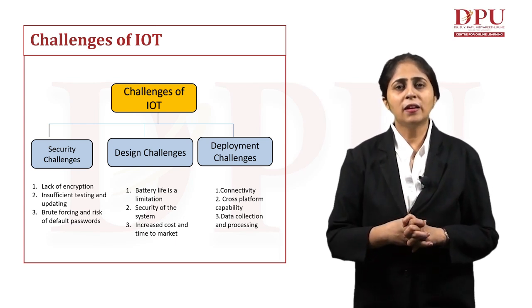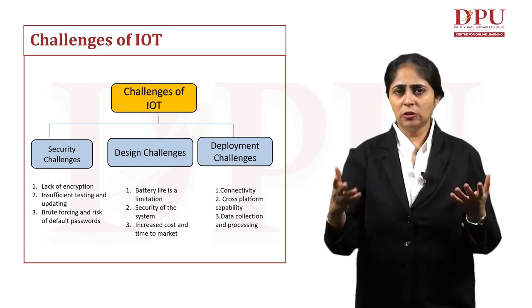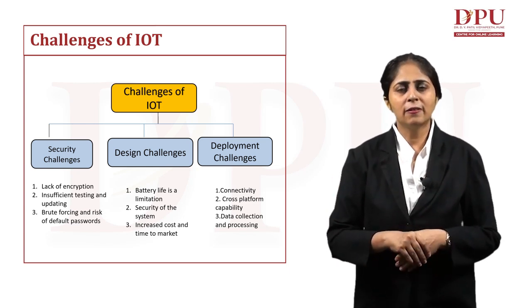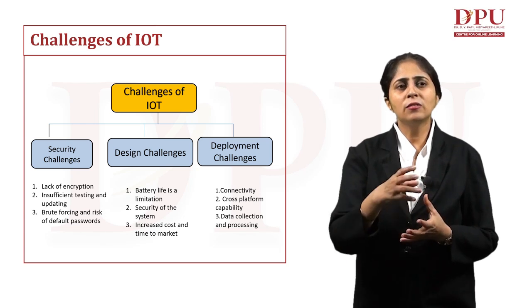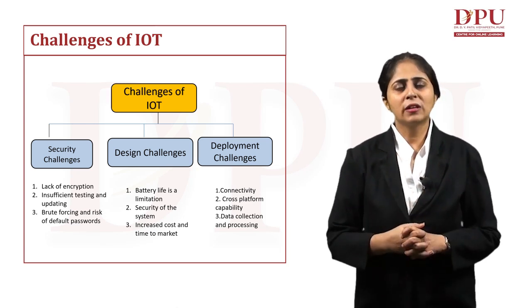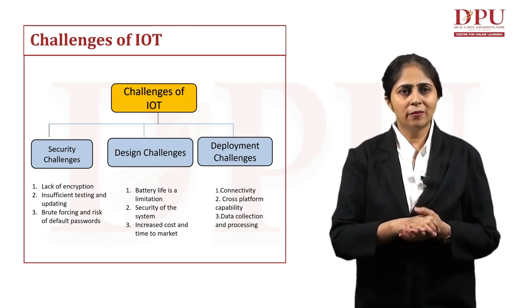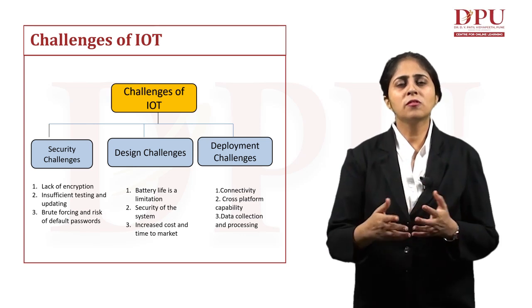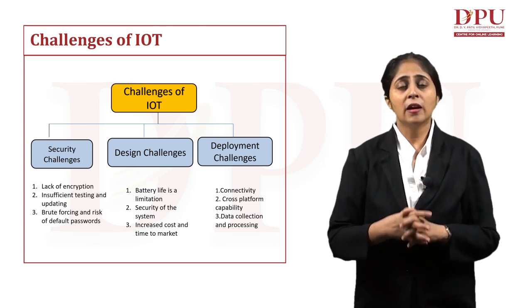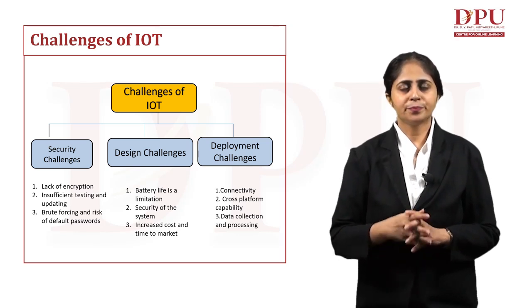Insufficient testing and updating. Since we are using so many IoT enabled devices, sufficient testing of the devices and updating of the devices at the correct time does not take place. If we have installed so many devices at our home, updating of those devices is very much necessary, and sufficient testing of those devices is also necessary.